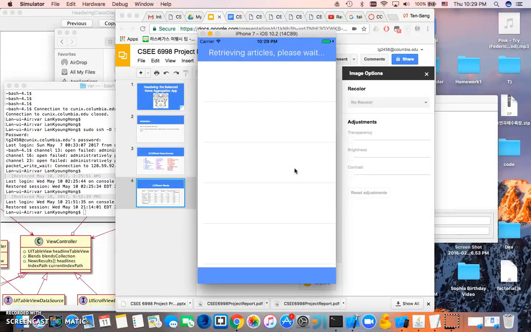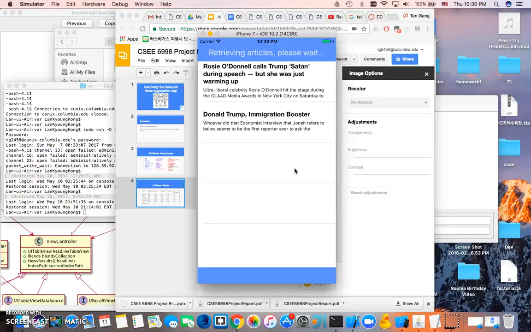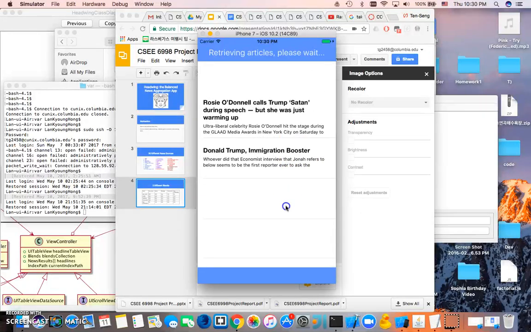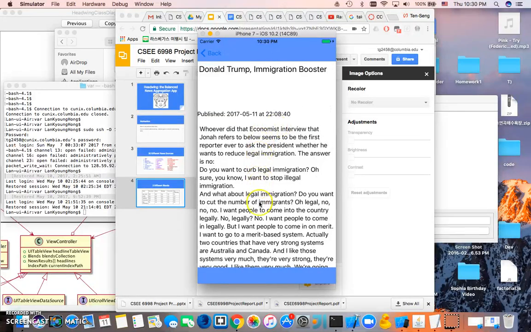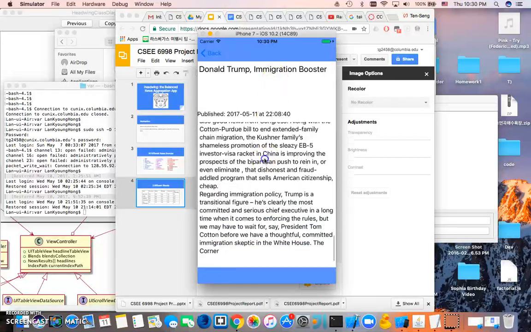Now, it does take a little while to retrieve articles. It's using an external third-party API to query each source, and each source takes about 1 second. And as you can see, it's populating now. While it's still populating, it's going to populate 10 articles. While that's happening, you can read the ones that have loaded.